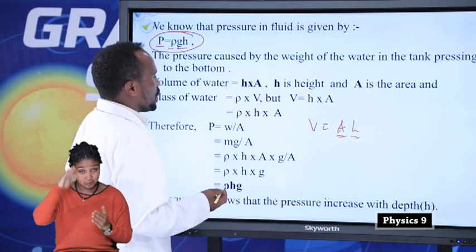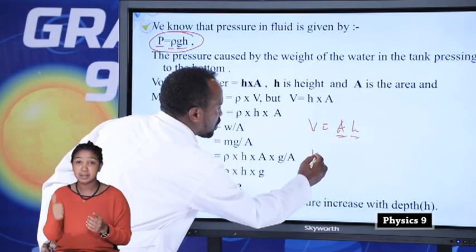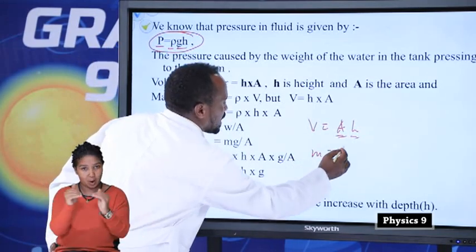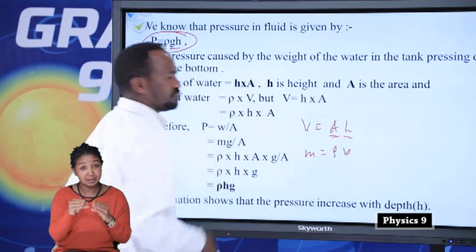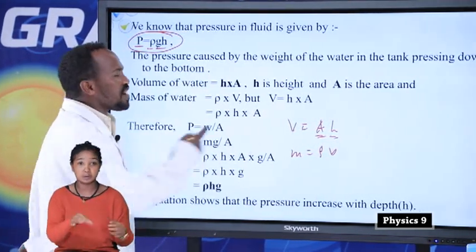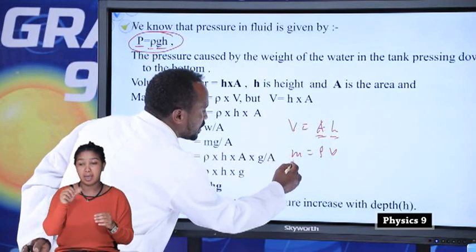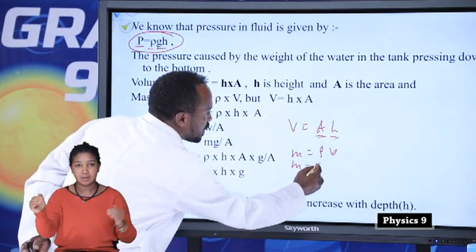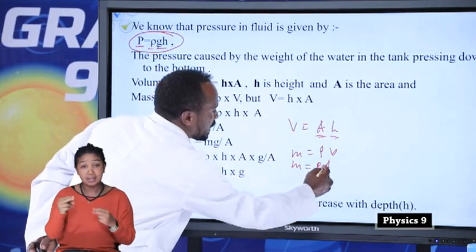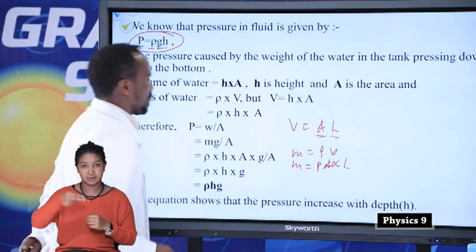We know that mass is equal to density times volume. Now substitute the value of volume by A times H. Mass is equal to density times A times H.